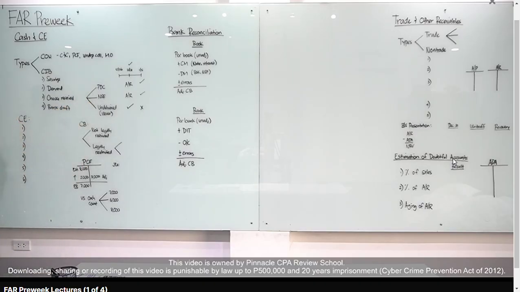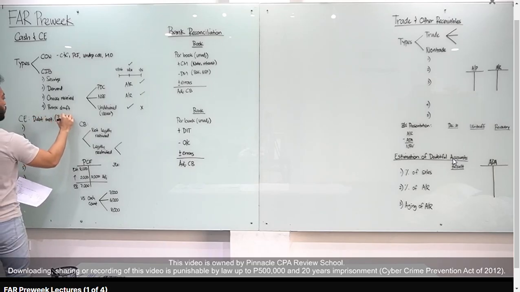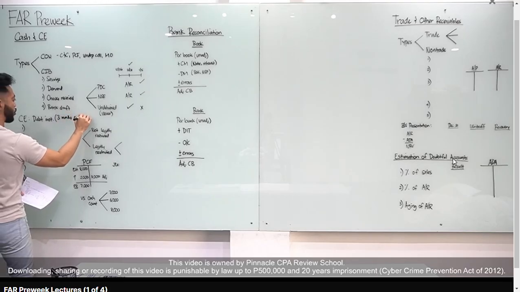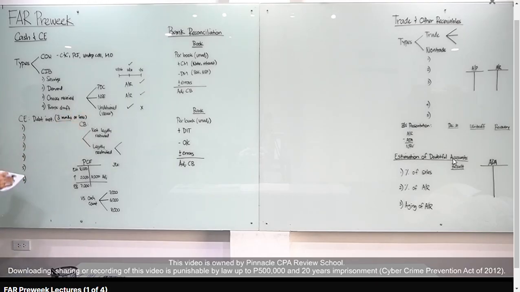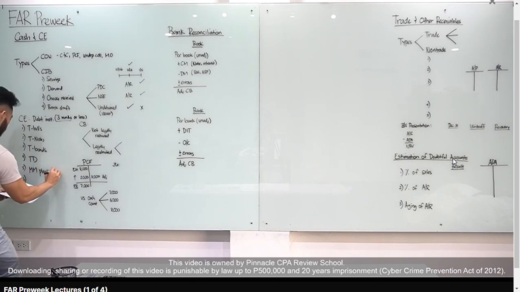Let's go to cash equivalent. Sir, paano siya magka-qualify as cash equivalent? It should be a debt instrument, hindi pwedeng equity instrument, and it should be acquired 3 months or less before maturity. Yung important dyan, yung 3 months. Examples of cash equivalents are treasury bills, treasury notes, treasury bonds, time deposit, money market placement, and commercial paper.